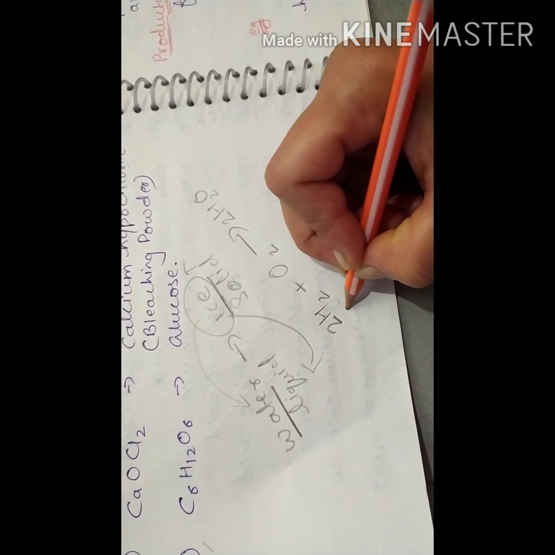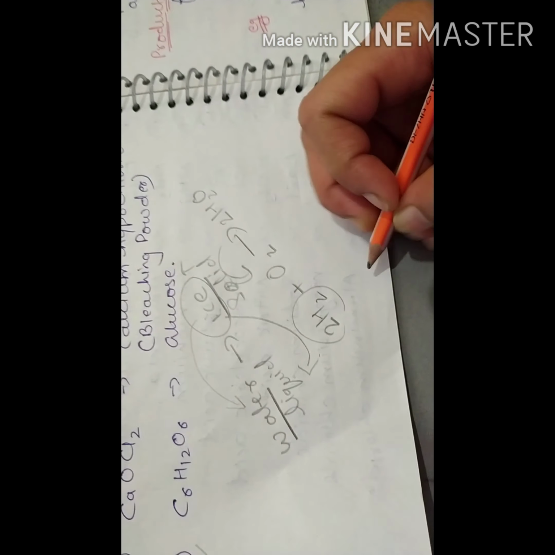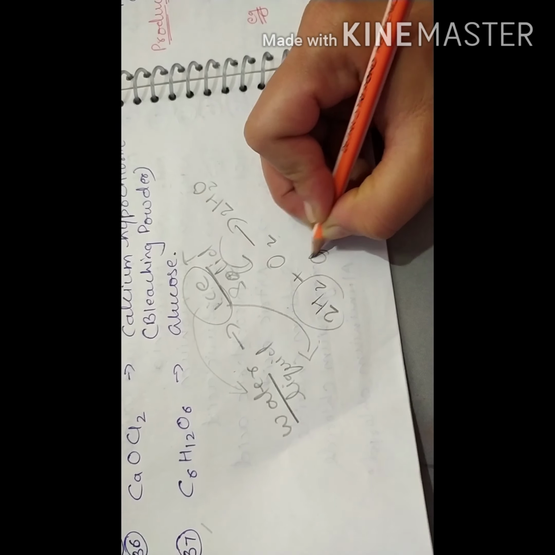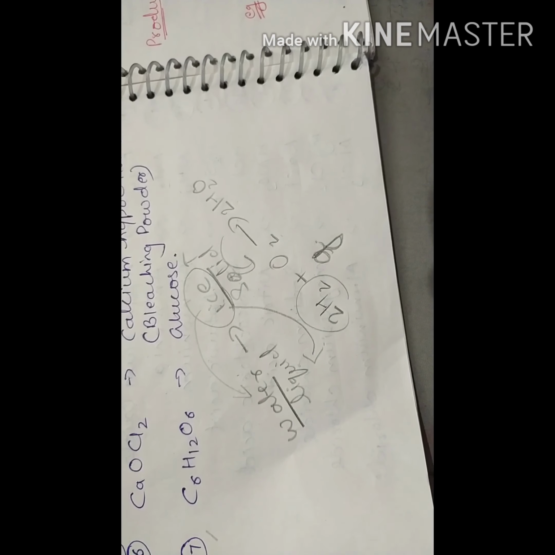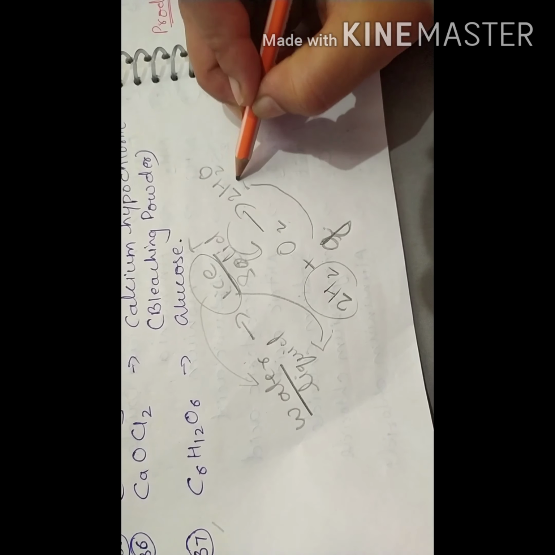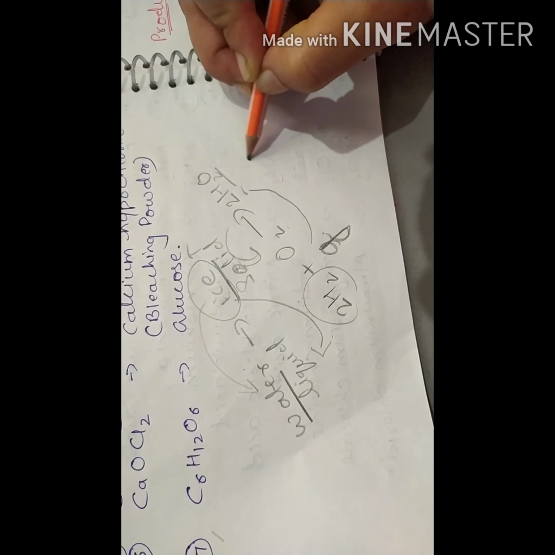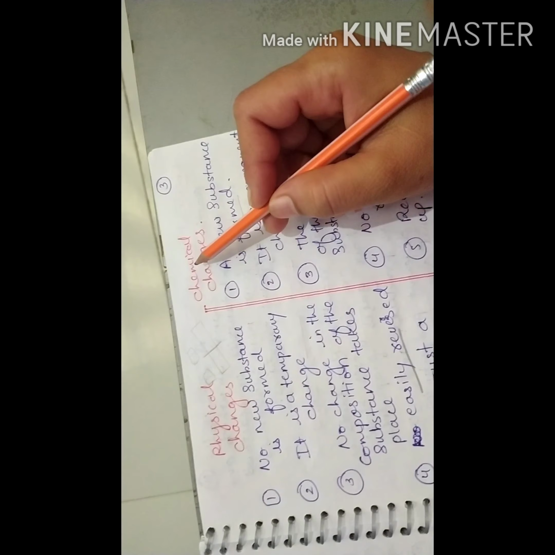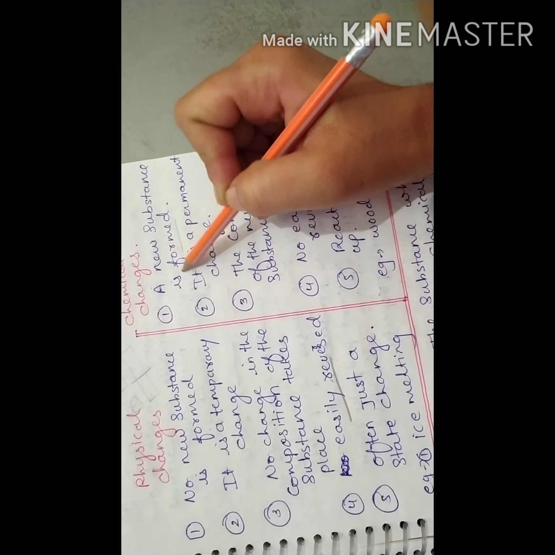Now here, before the chemical reaction, H2 and O2, these two are in the gaseous form. And after the chemical reaction, it is called water, converted into the liquid form. A new substance. In a chemical change, a new substance is formed.